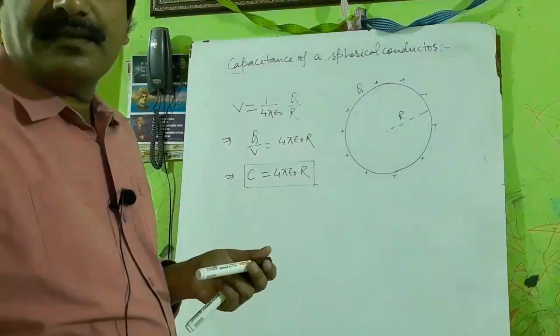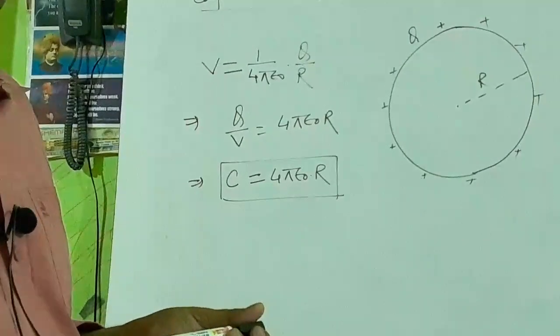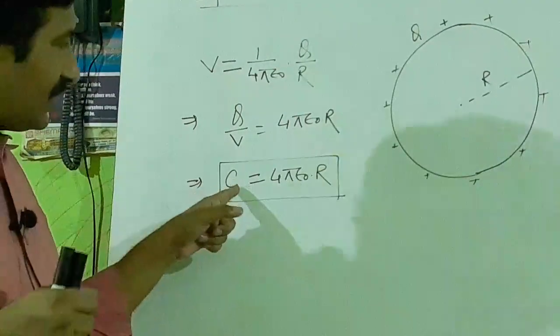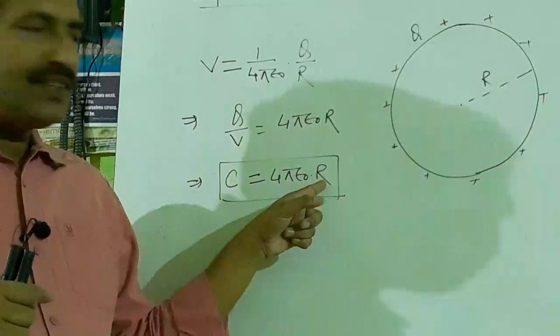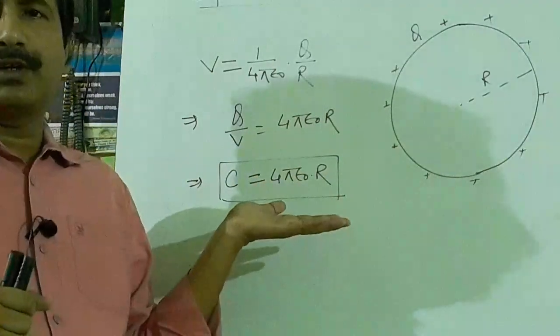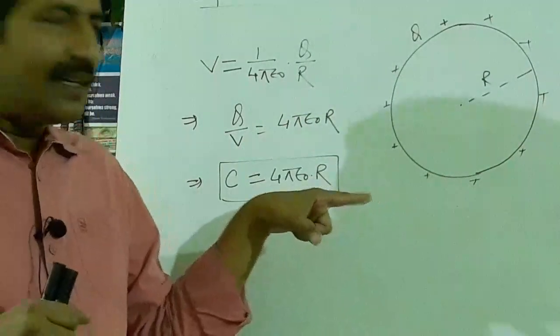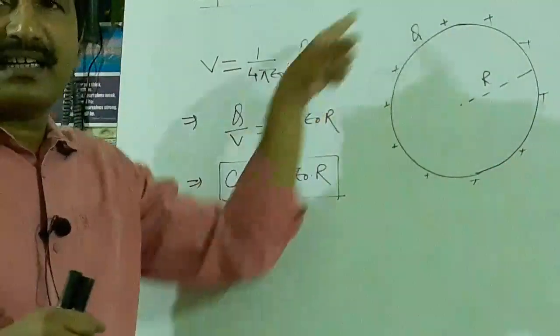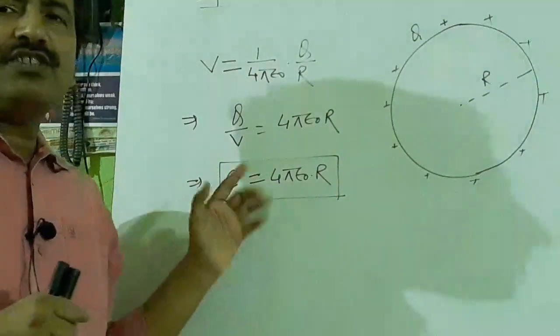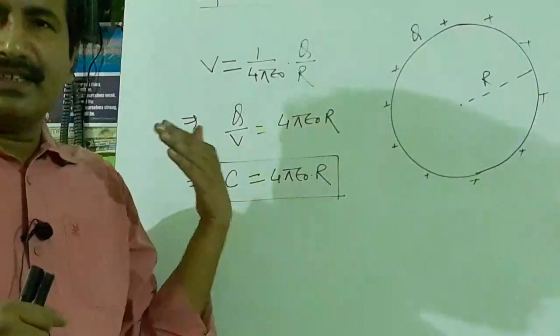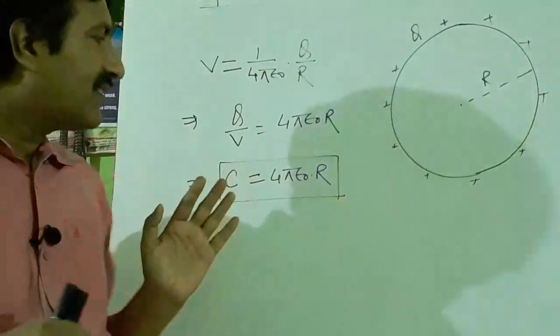From this expression you can learn that C depends upon R. Means if R is greater, C will be greater. R defines the size of the conductor. It means capacity of a conductor increases with increase in the size of the conductor.